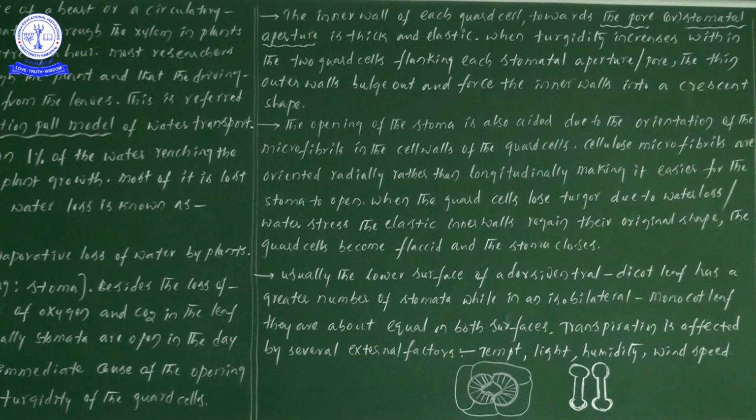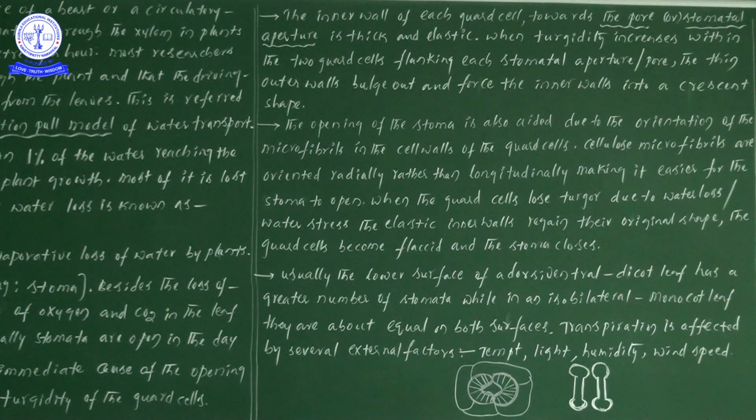Usually the lower surface of the dorsiventral leaf, which I have written here as dicot leaf. Why? Because we have seen this while discussing the anatomy of flowering plants.